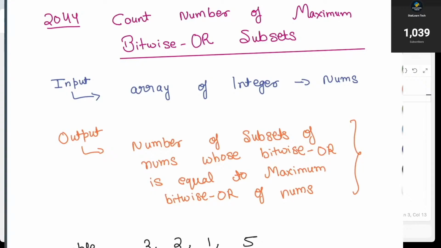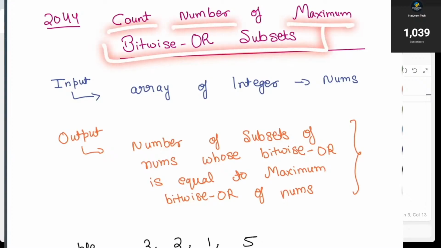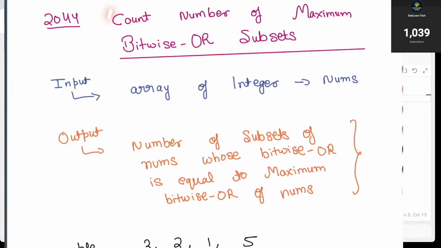Alright, so I think the stream has started and now we can start solving today's LeetCode problem of the day. The question is: count the number of maximum bitwise OR subsets. That is the question we are going to solve today. It's the problem of the day for LeetCode, and it is of medium level.